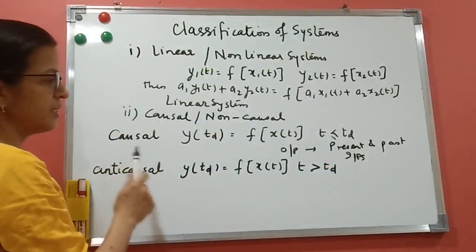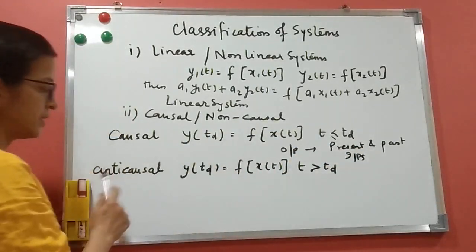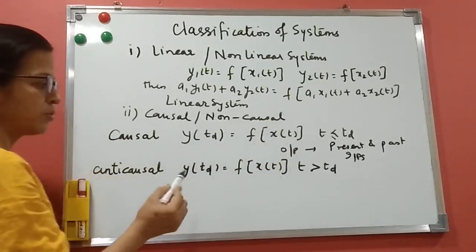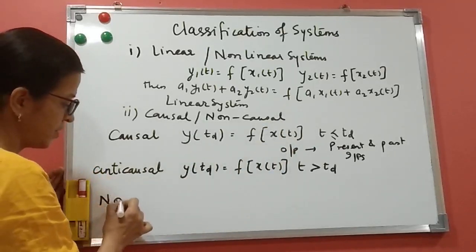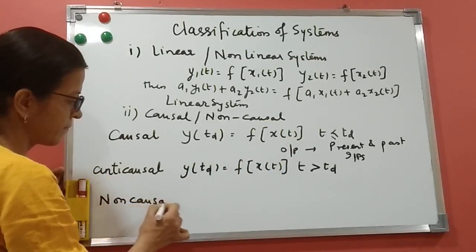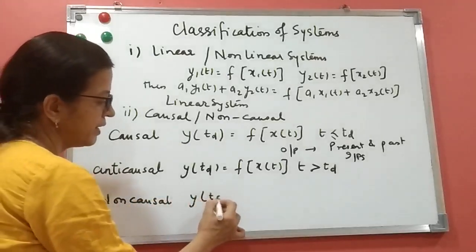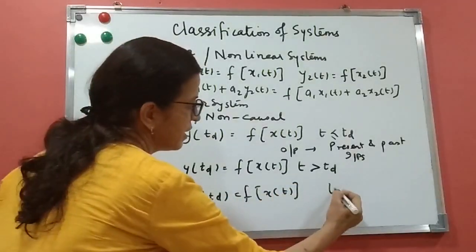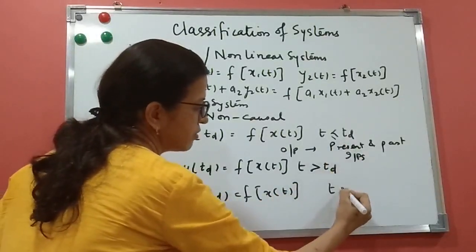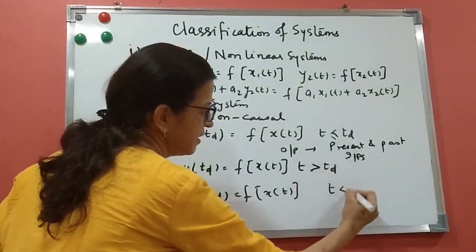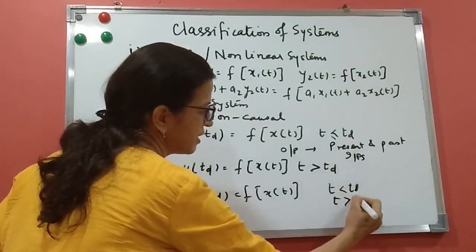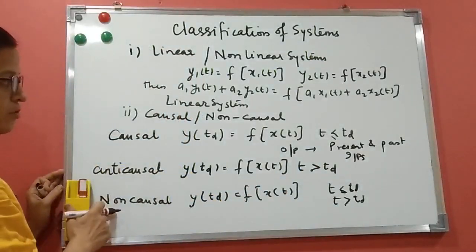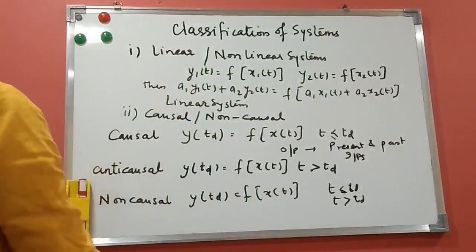If it depends only on future, it is anti-causal, and if it is combined, that is, it depends on present, past and future, it is non-causal. So non-causal means y of td equals f of x(t) for all values of t, both t less than td and t greater than td. It depends on all values, so it is non-causal.